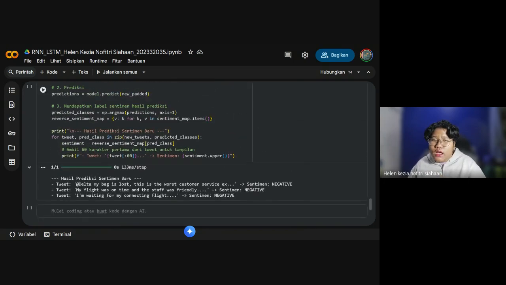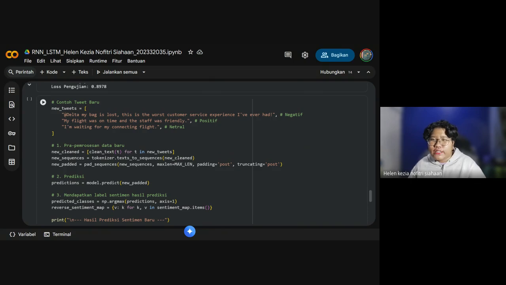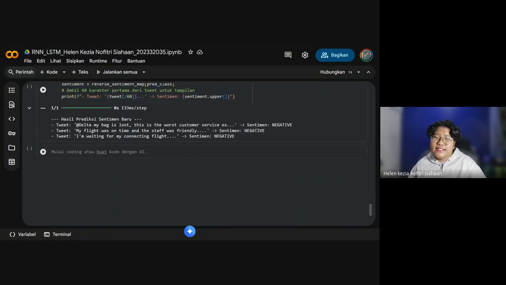But after we already know in here, it had negative, positive, and neutral. The new data predictions say that all of the new tweets are negative. How can this be possible?